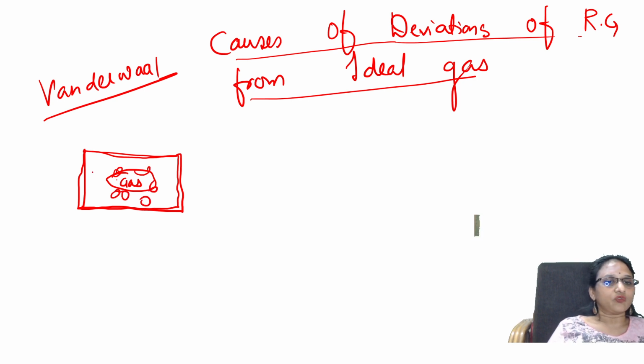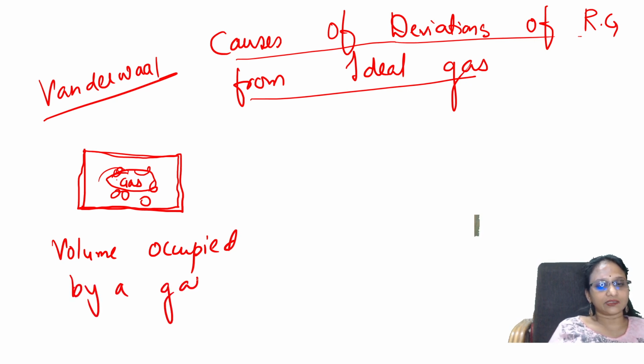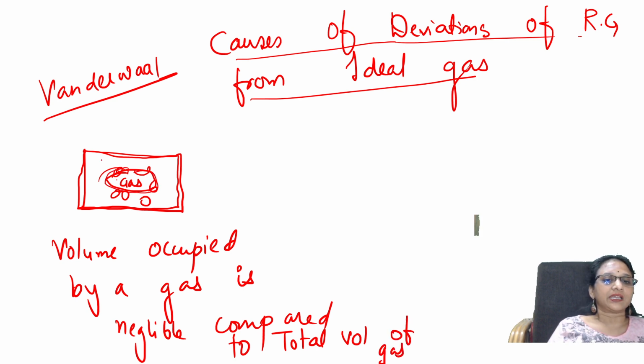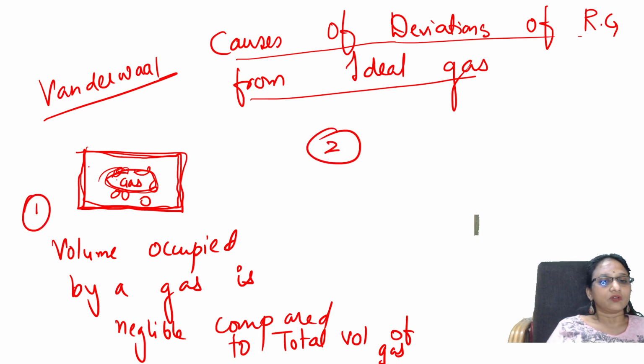Now he said, the volume occupied by a gas is negligible compared to the total volume of the gas. The volume occupied by the gas is negligible compared to the total volume of the gases, right? This is the first point he said. The second point he said is, whatever forces of attraction are there between the gas molecules, they're negligible.